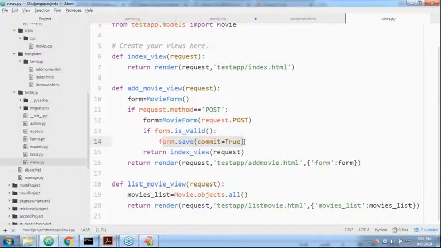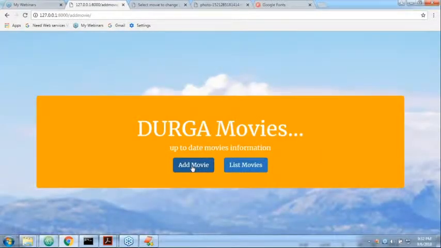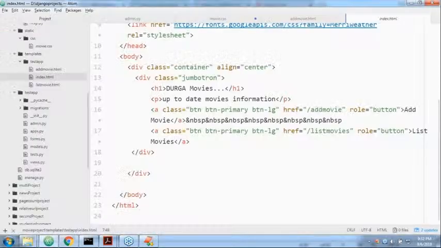Clear, right? Okay, now here in the HTML, the href code, can you please observe that? Where, sir? Add href, add movie. In the home index.html, okay, that's all. This is the URL pattern for that view. Shashank. Okay.